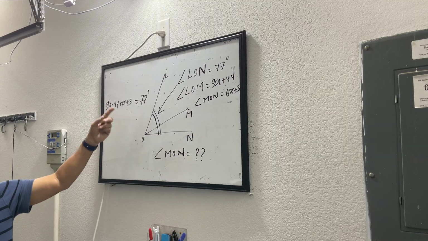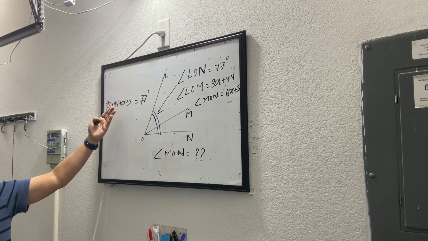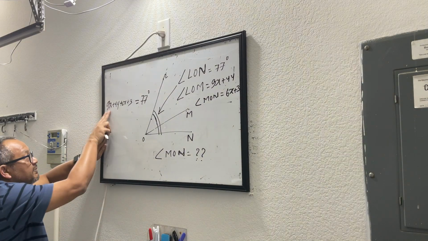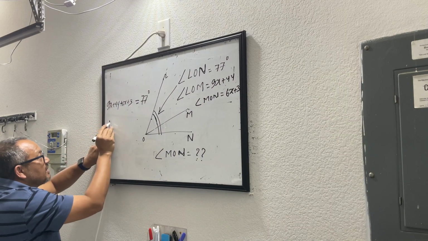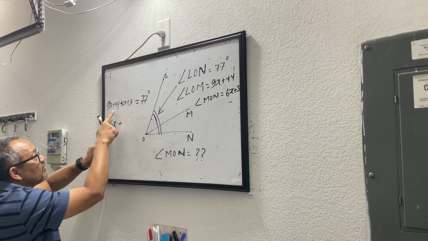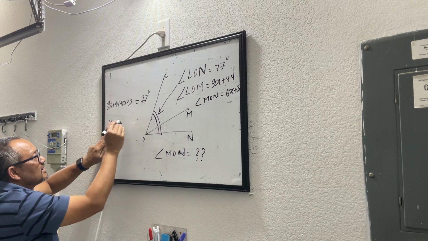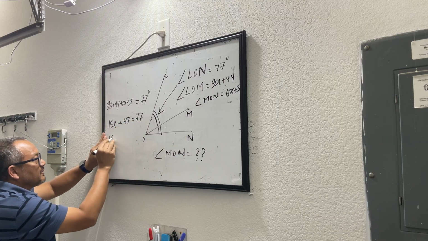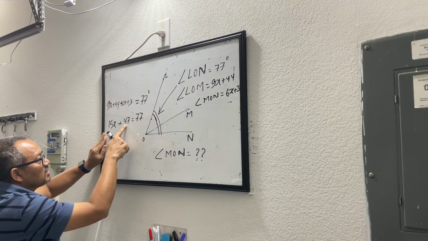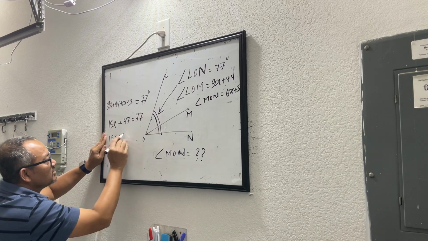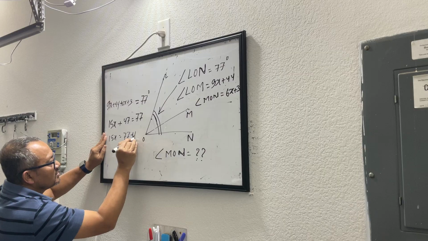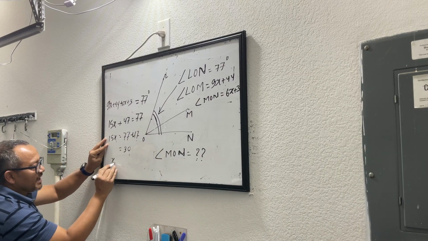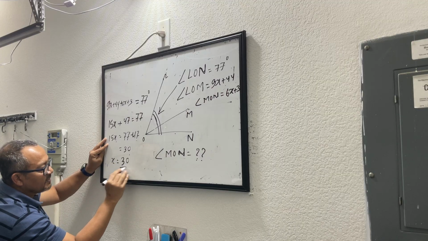Now everything else is based on our calculation. If let's say x is nothing but apples, so 9 apples plus 6 apples, 15 apples, plus 44 plus 3, which is 47, equals 77. That means 15x equals 77 minus 47, which is 30. So 15x equals 30, that means x will be equal to 30 divided by 15.